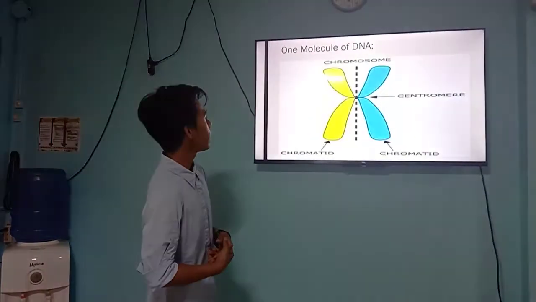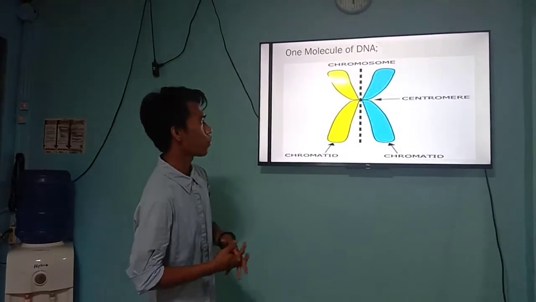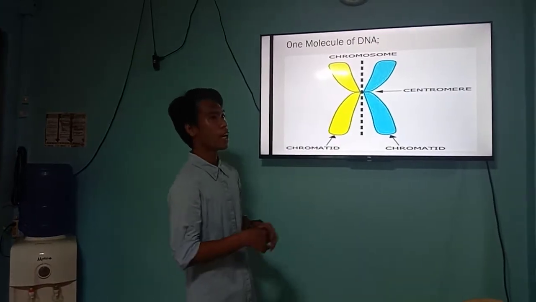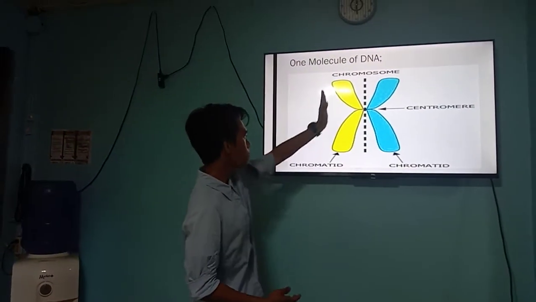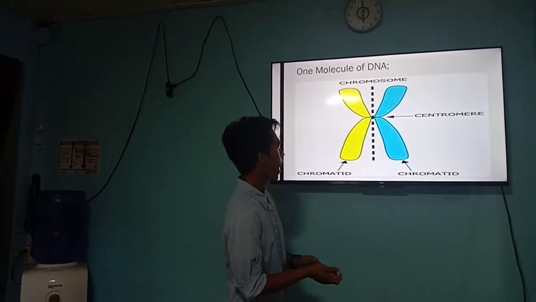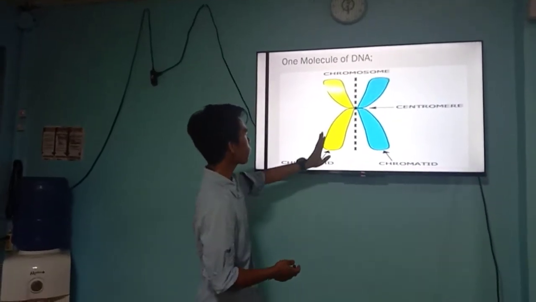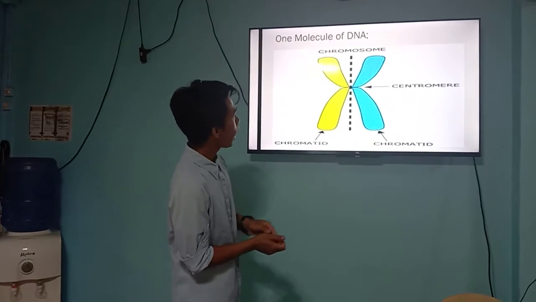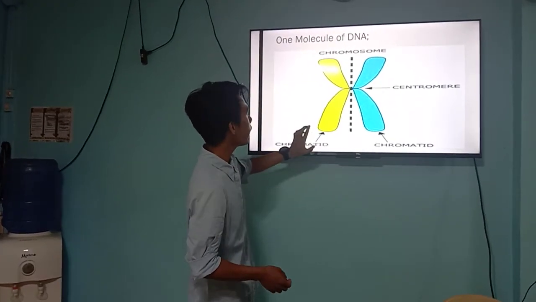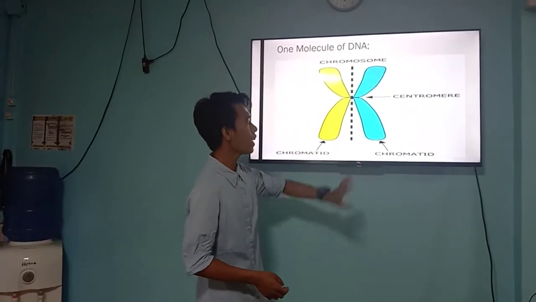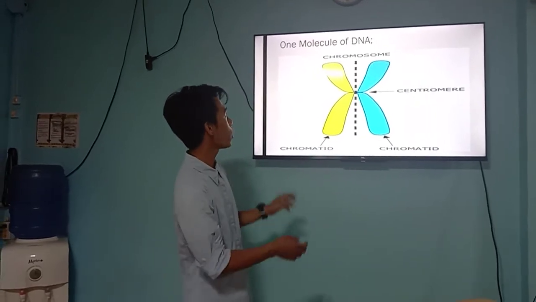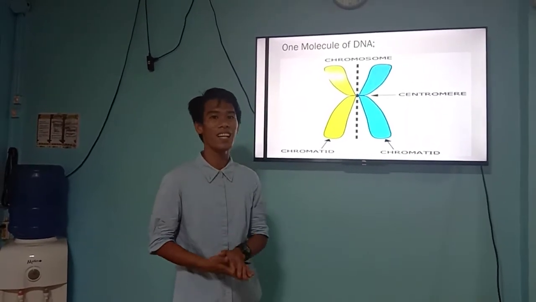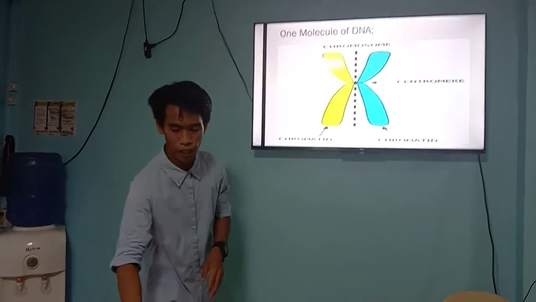Next is the chromosome with one molecule of DNA. As we can see in our illustration, in this part we have the centromere, and these are both chromatids. This first chromatid, yellow and blue, symbolizes the molecule of DNA, and the left side is also DNA. So they are each composed of a single molecule of DNA.